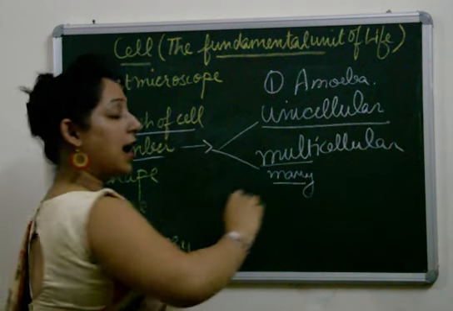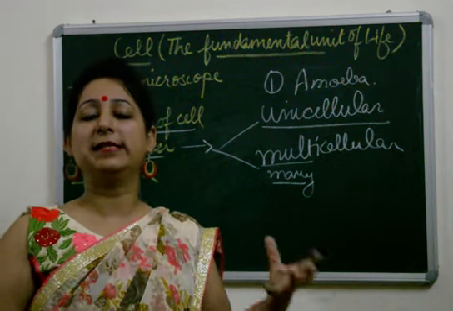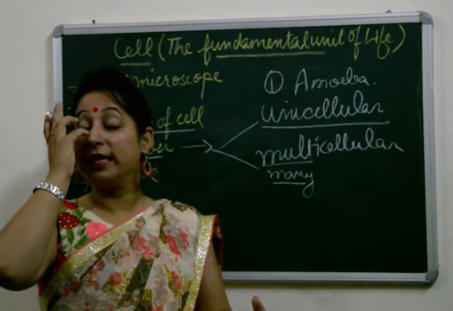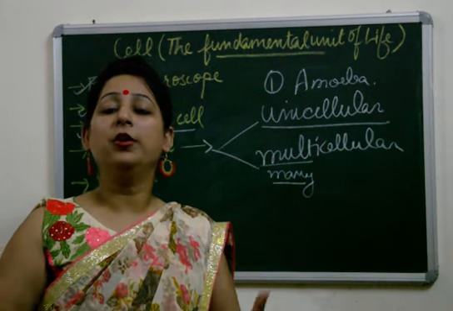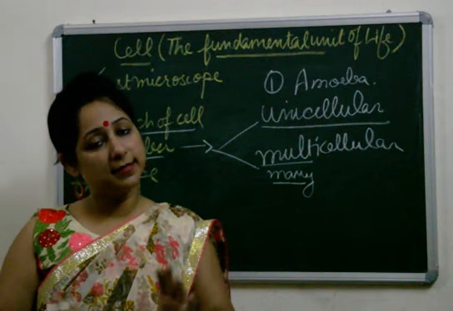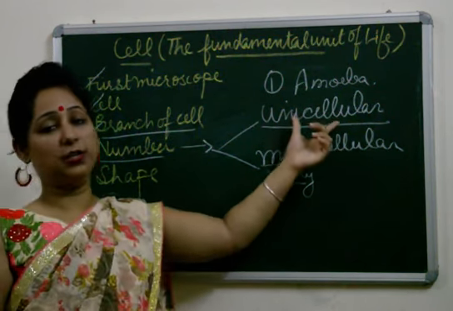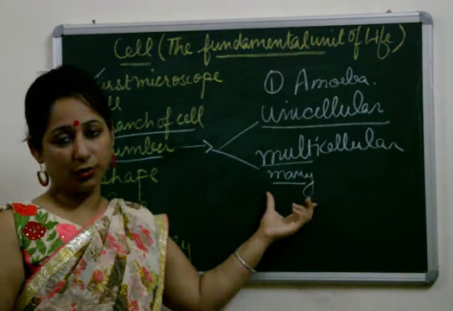Now, the next are multicellular organisms, the organisms which are made up of multiple cells, many cells. The example would be a human body. A human body is made up of multiple cells, many cells. After that, this was on the basis of number, unicellular organisms and multicellular organisms.